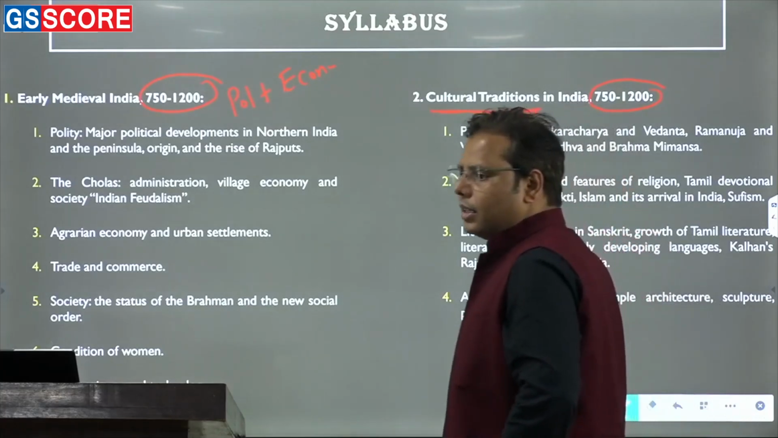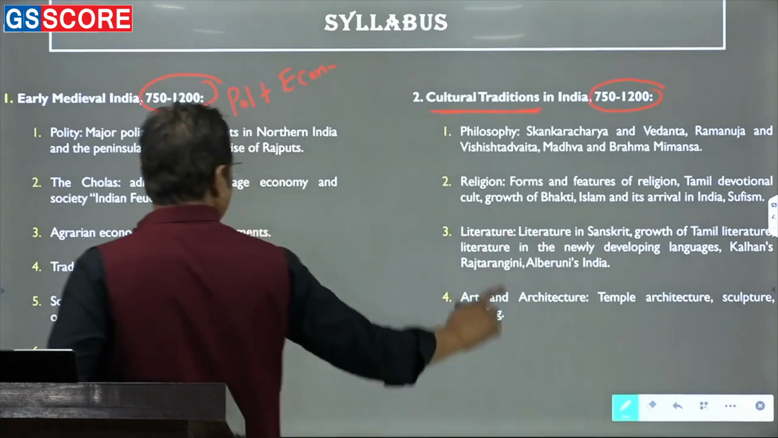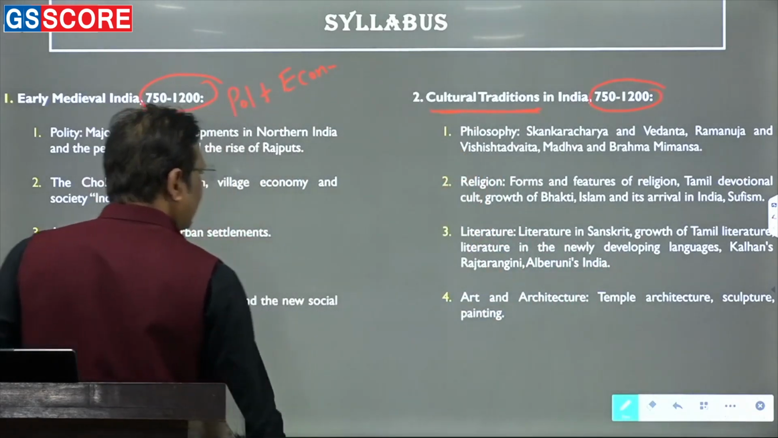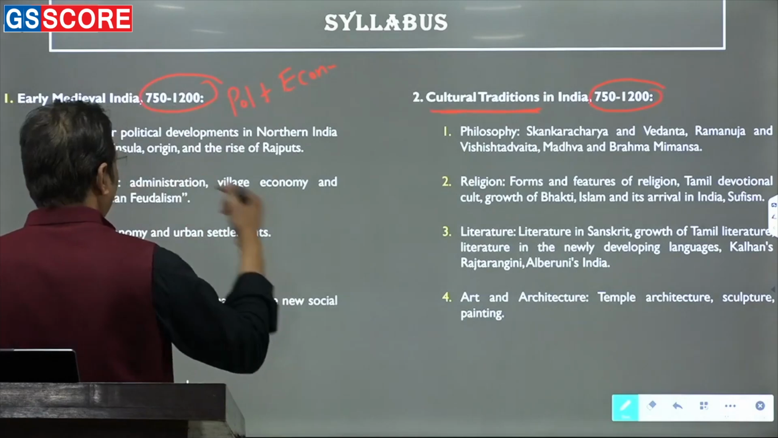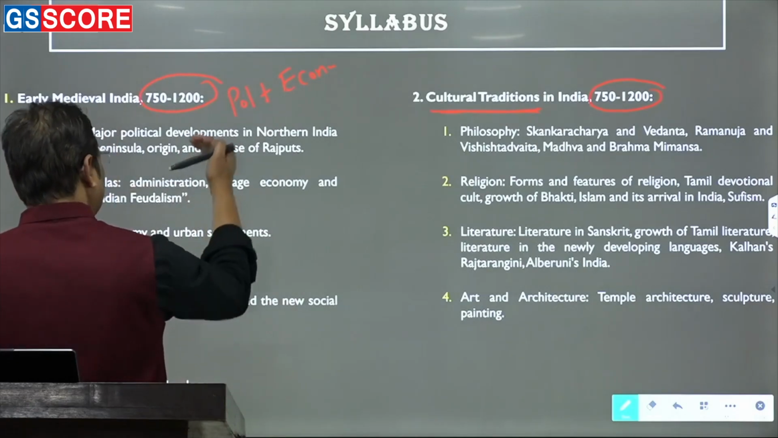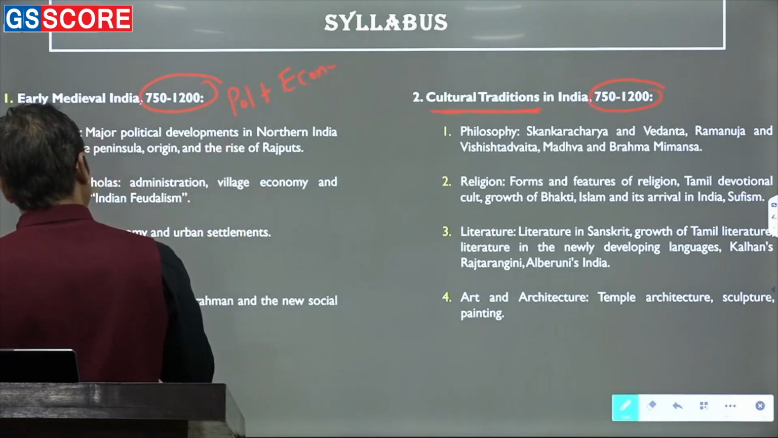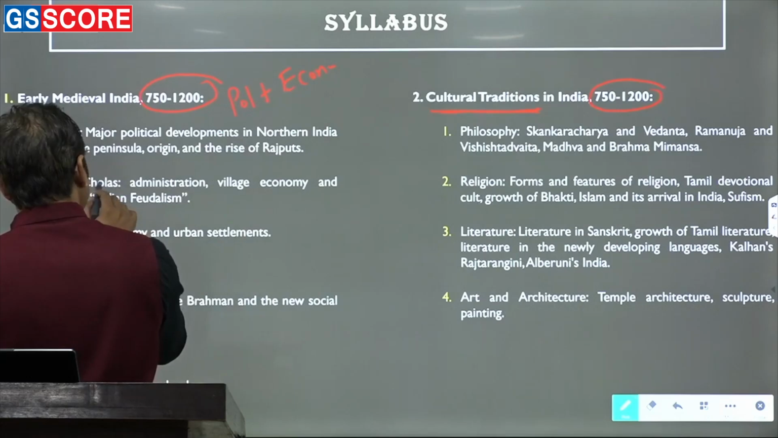This is the cultural transition. Since it is the cultural transition, mainly the cultural parts are there. Cultural topics are there. Now, if you see the political history of this part, you may find that there was one very important kingdom, that's called the Cholas.